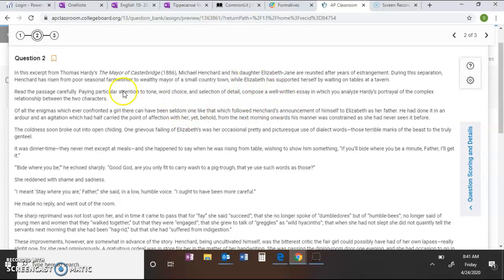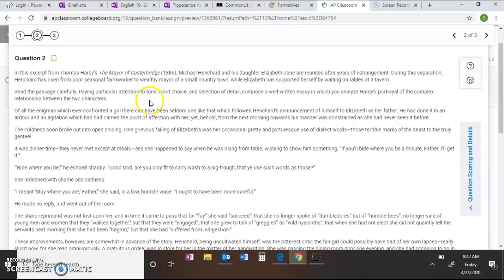We have no mention of how he got from being a seasonal farm worker to a wealthy mayor of a small town. So we don't really know where this setting takes place. I can take a couple of guesses, but I don't really know exactly what's taken place. Somewhere where there are seasonal farm workers, and they have mayors. There's also taverns there. So let's see what we can figure out here.